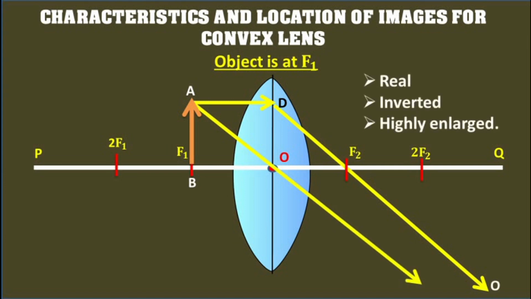The two refracted rays, being almost parallel to each other, do not converge at a point at a finite distance. Thus, a highly enlarged image A'B' is formed at infinity. In this manner, a convex lens is used in the collimator of a spectrometer to obtain a parallel beam of light.